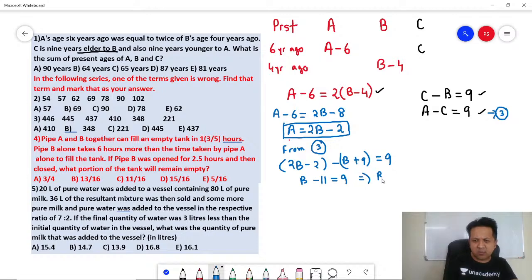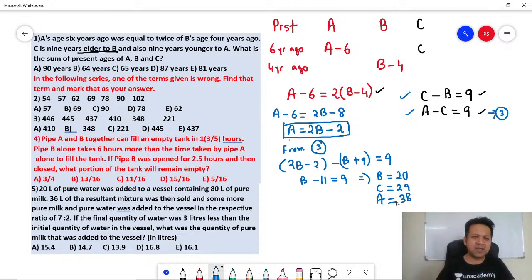Implies B is equal to 20, right? So put it in equation 2. If B is 20, how much is C? C is 29. Put it in equation 3. How much is A? Remember, A minus C is 9. So A must be 38. Correct?